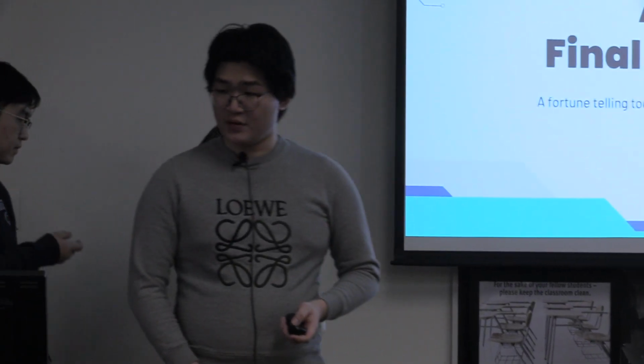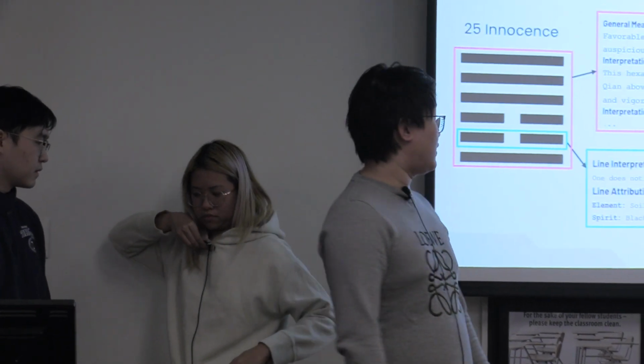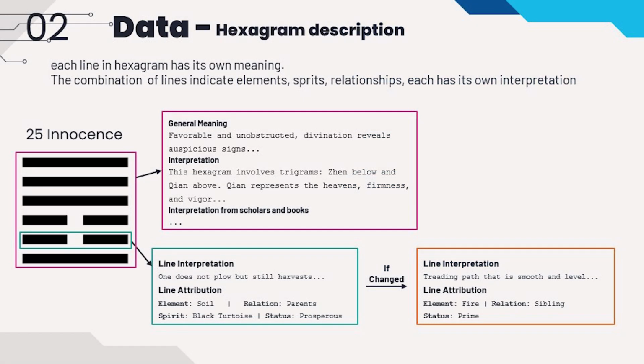So for the first part of our data, we have the hexagrams. Each hexagram has 6 lines decided by the result of tossing coins. And each hexagram has its own general meanings, and each line has a different aspect of interpretation. Sometimes, based on the result of the tossed coins, we have a changed hexagram that indicates the trends of the future of the fortune.